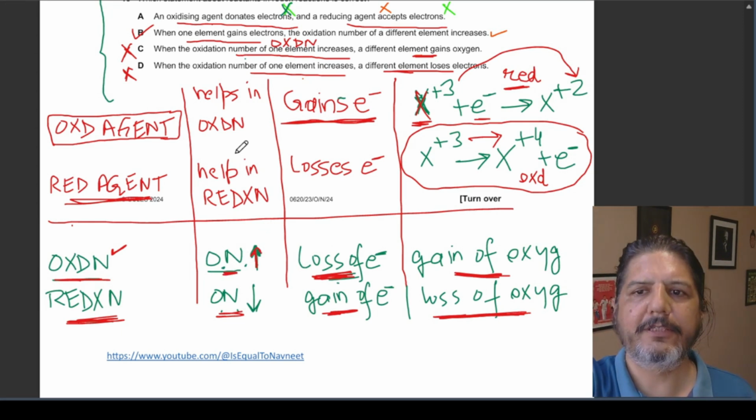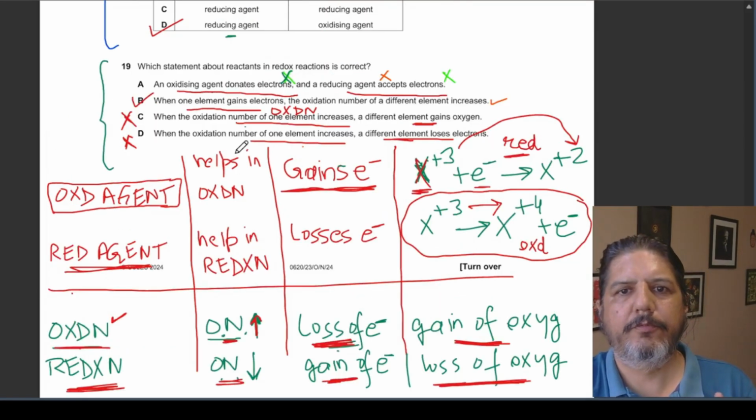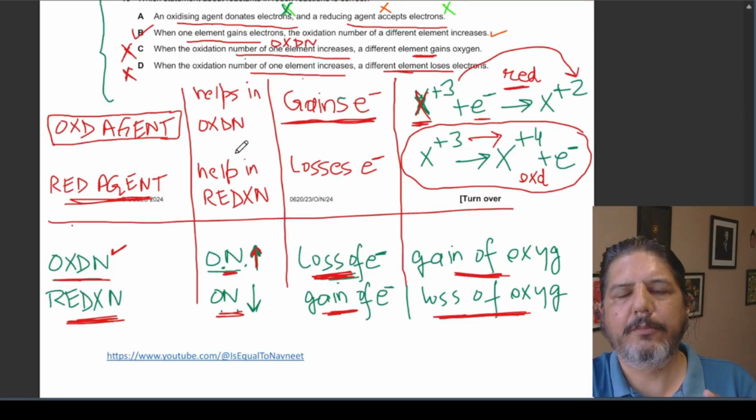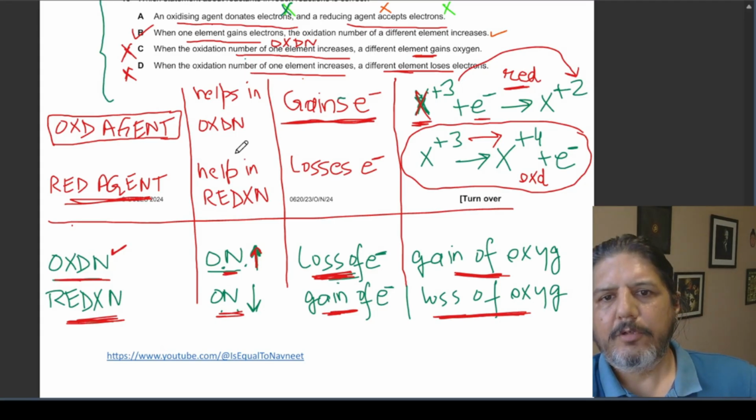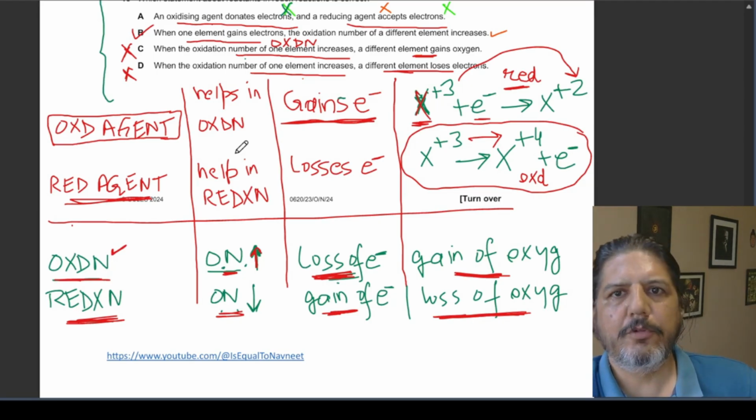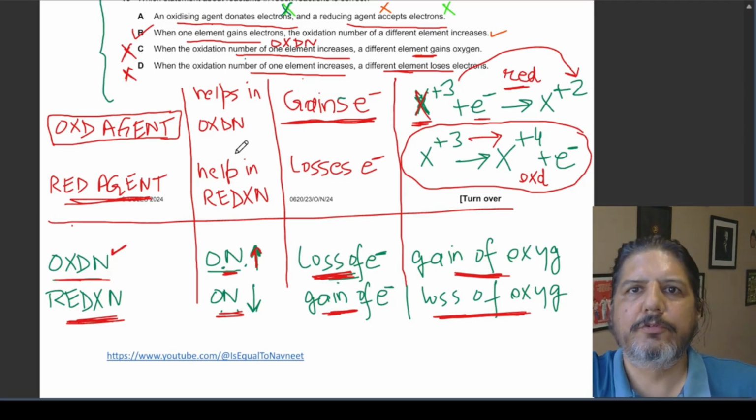I hope this makes sense. For a few of you this might be confusing, but it is good to understand oxidation and reduction in terms of oxidation number, loss and gain of electrons, and gain and loss of oxygen. It helps. Let's move to the next question.